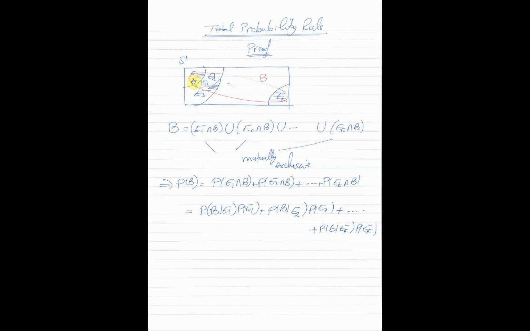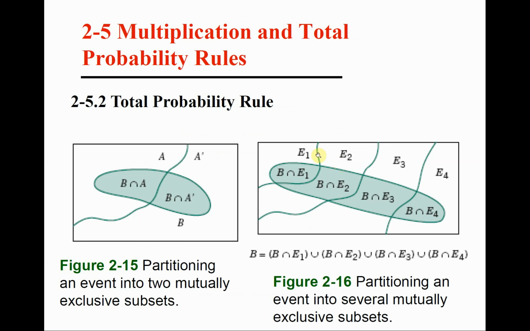But if I take the first shaded set union with the second shaded set, union with the third, and so on, if I do the union between all these smaller events, E1 intersection B, union with E2 intersection B, union with E3 intersection B, and so on, union with EK intersection B, isn't that giving us B itself? It gives us B itself. We can also see it from here. So E1 is the whole thing here. And what you see in the green area here represents E1 intersection B, or B intersection E1. The second green area is B intersection E2, B intersection E3, B intersection E4.